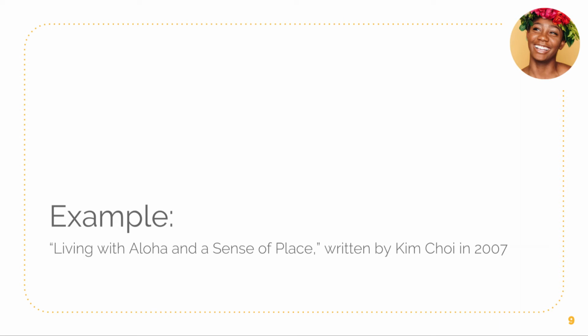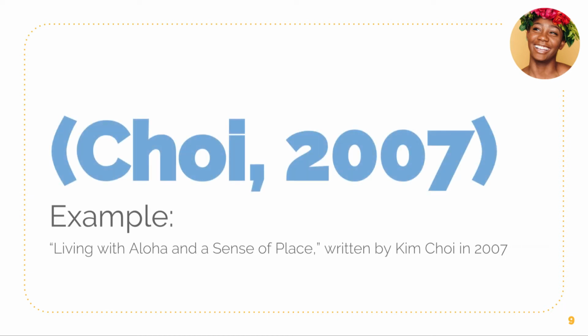Here's an example of a book. It's titled Living with Aloha and a Sense of Place, and it was written by Kim Choi in 2007. To format an APA style citation for this particular author and this particular work, we would include the author's last name, followed by a comma, and then the year of publication. So let's look at an example.